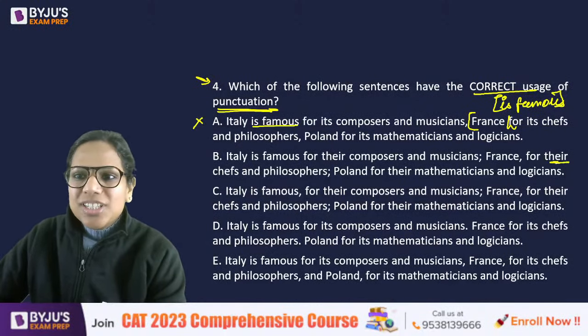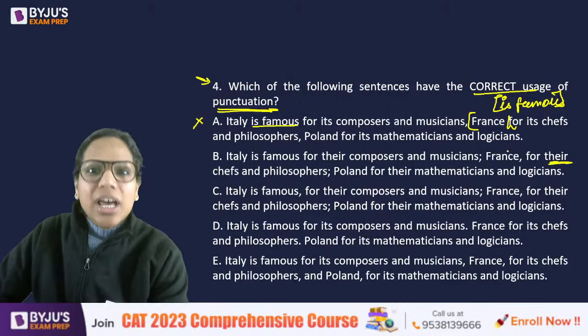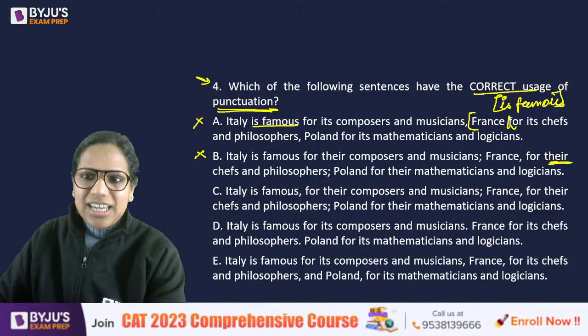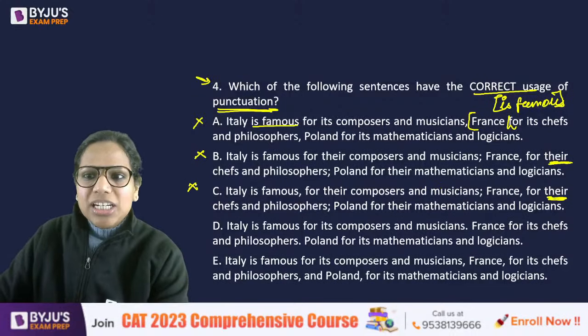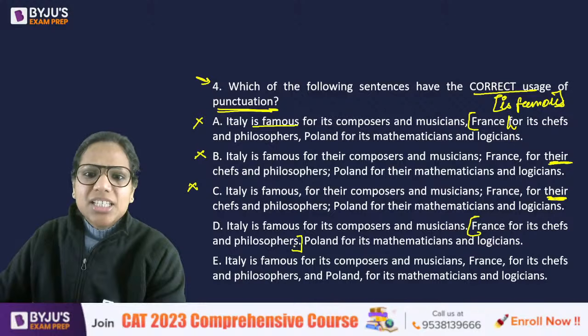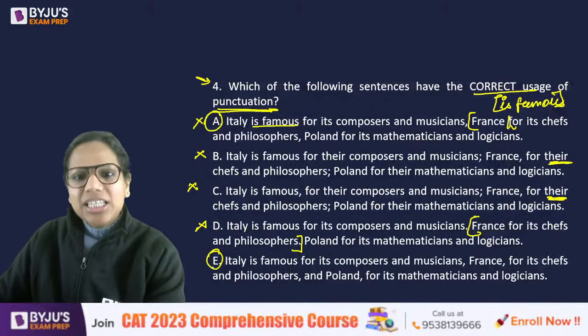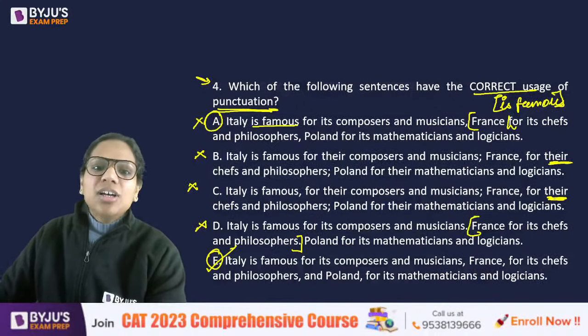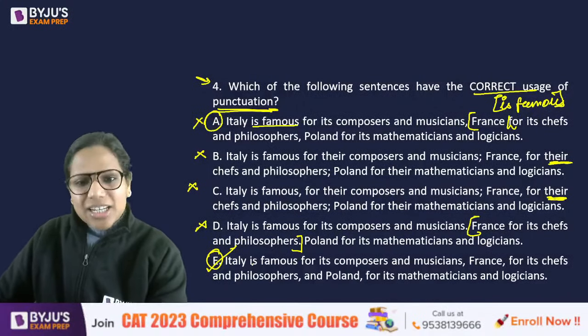Okay, this is wrong because it says there. France is one country. We can't use there, right? Again there. So I think B and C very easily you could have eliminated. This is not even a complete sentence. How can we place a full stop here? So I think students were confused between A and E in the exam, and E is the better answer choice. Okay, the correct answer choice in fact.